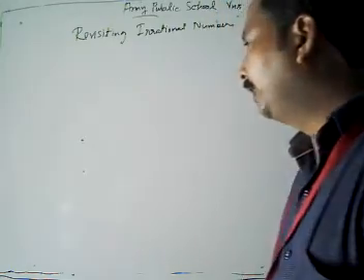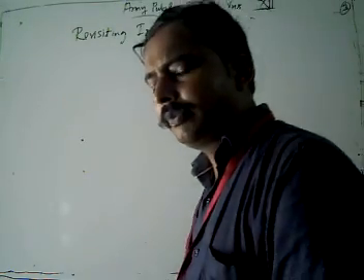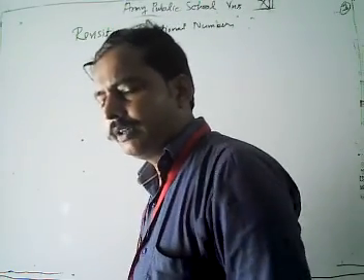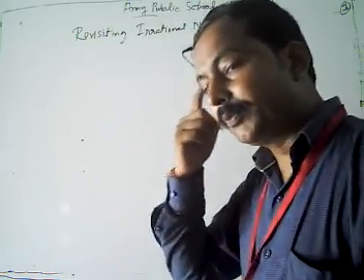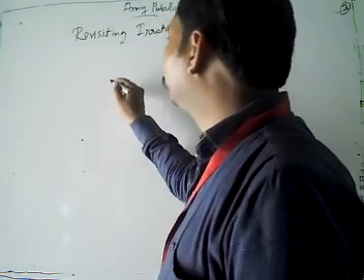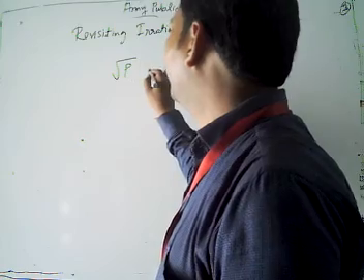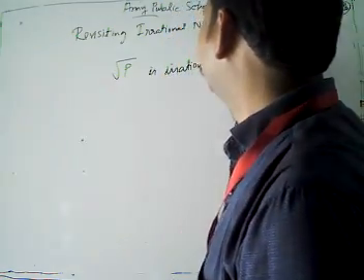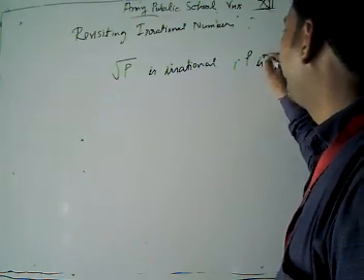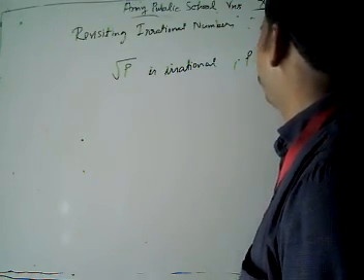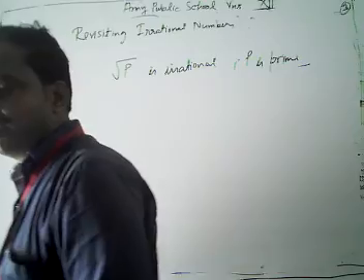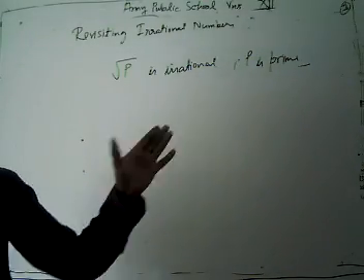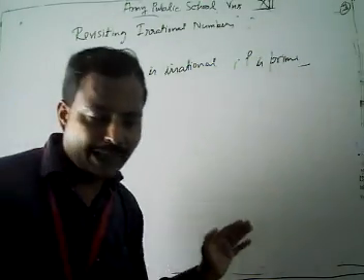There is also a general rule, which I will prove after some questions: root p is irrational if p is prime. In general, under root p is an irrational number where p is a prime number.